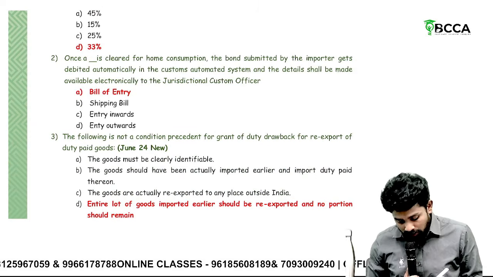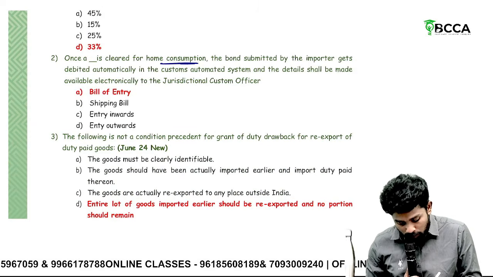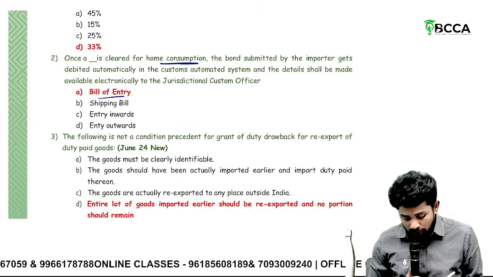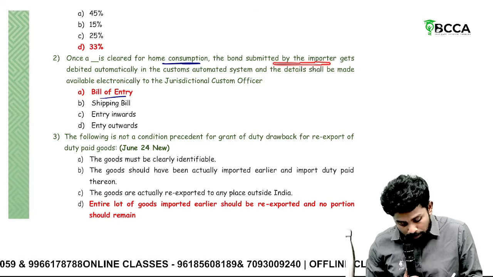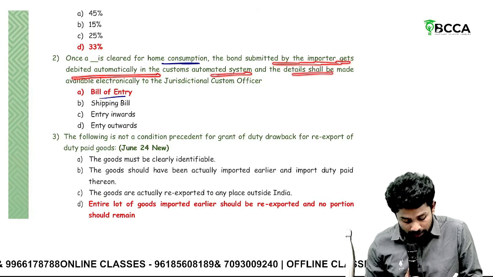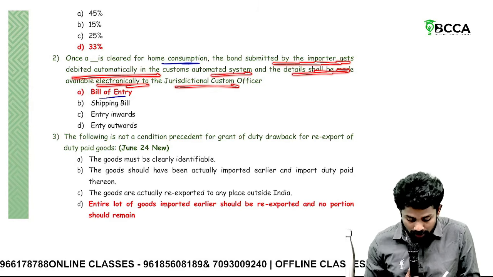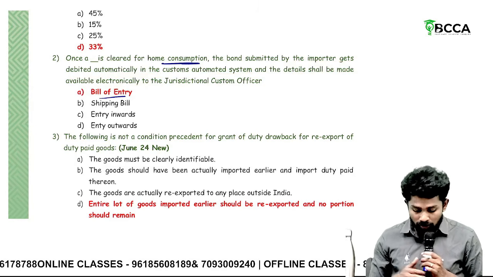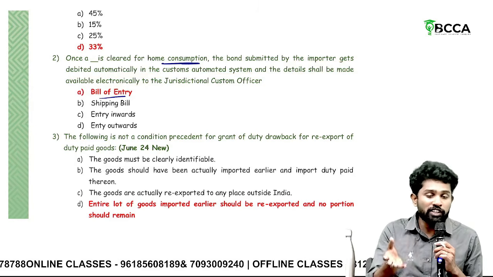Okay. Once a bill of entry is cleared for home consumption, the bond submitted by the importer gets debited automatically in the customs system, and the details shall be made available electronically to the jurisdictional customs officer. Sir, when you warehouse goods, you will file bill of entry now.